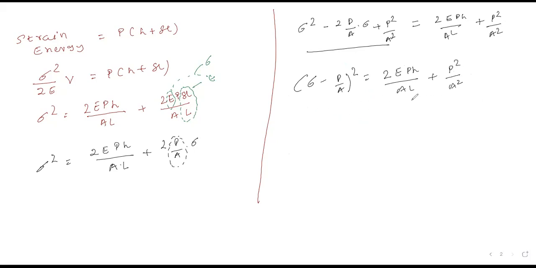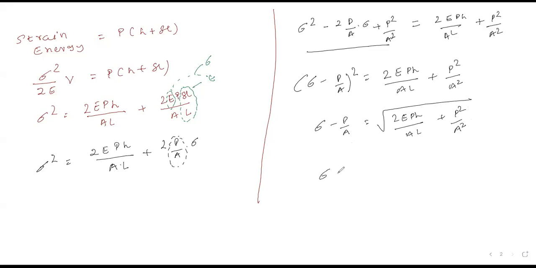Take the square root of both sides, so we will get sigma minus P by A, that should be equal to square root of 2EPH divided by AL plus P square by A square. I hope it is clear to all of you. P by A को right hand side ले जाइए.